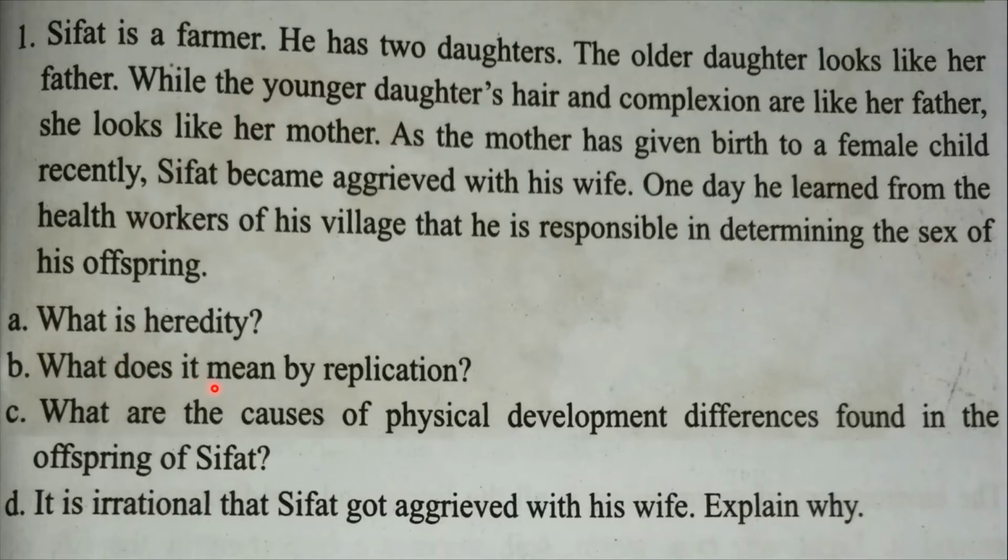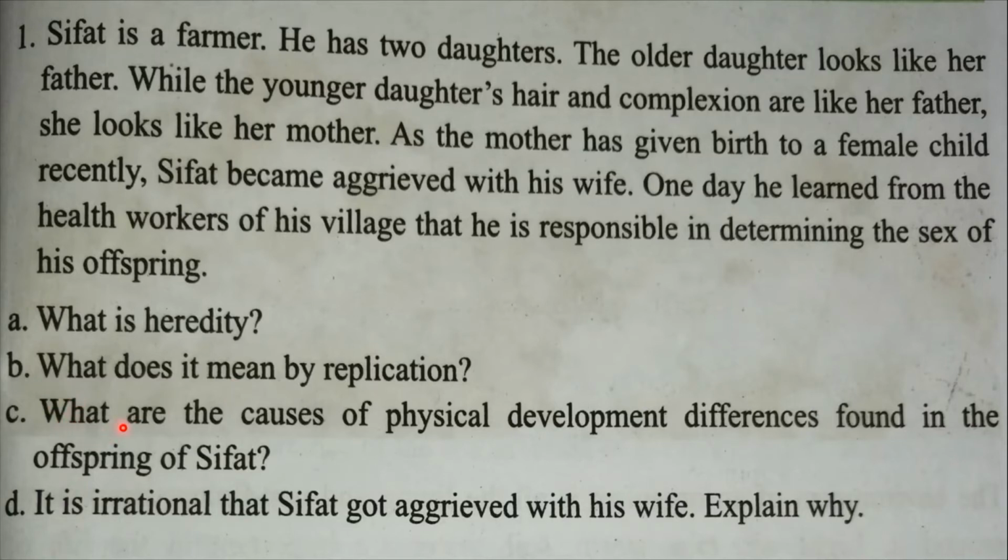What does it mean by replication? Replication is the process by which a new DNA molecule is synthesized from a molecule of old DNA. Through this process, the double-strand DNA becomes single strand by breaking down the hydrogen bonds between them, and each strand causes the emergence of a new strand. At the end, a new strand combined with another old strand forms the structure of a DNA molecule.